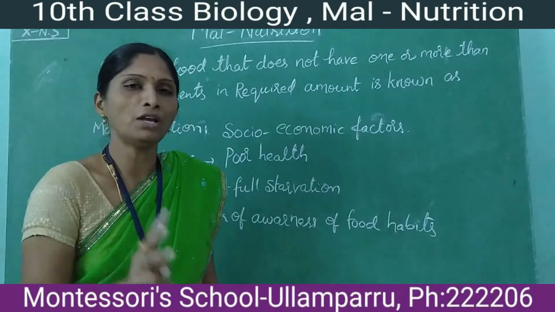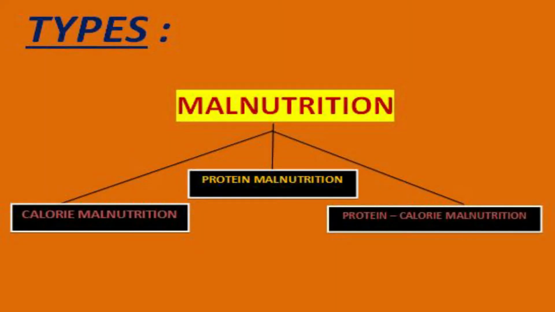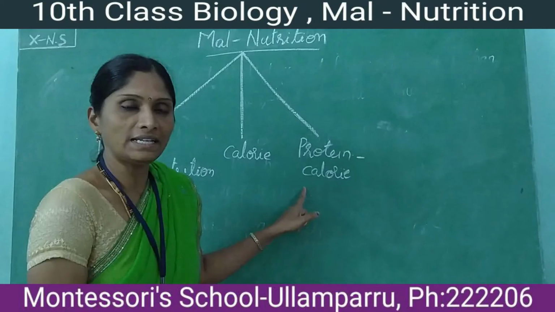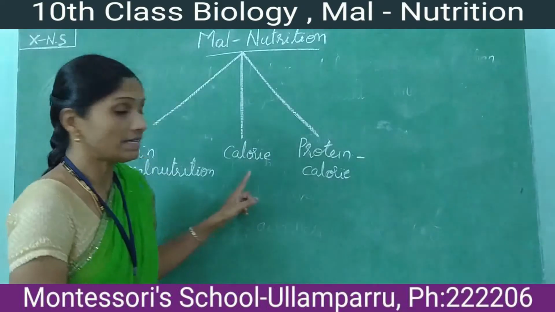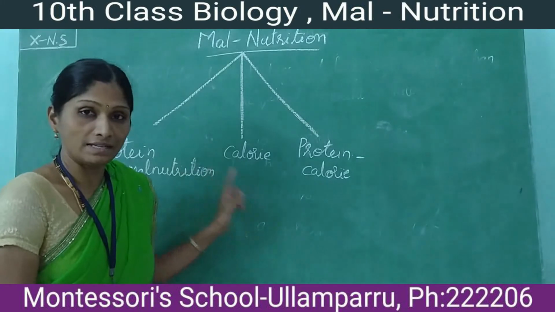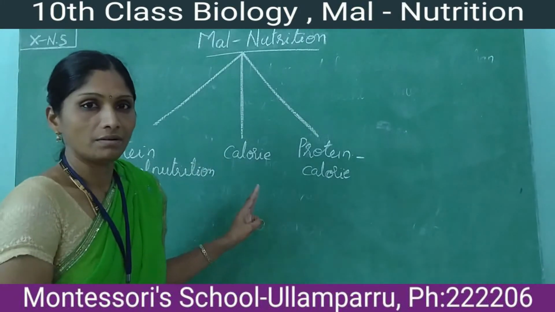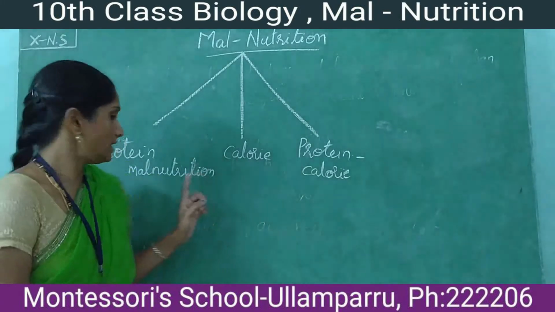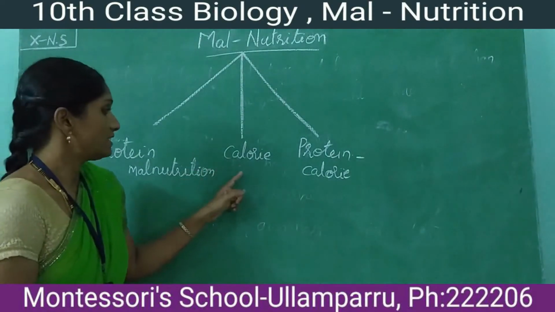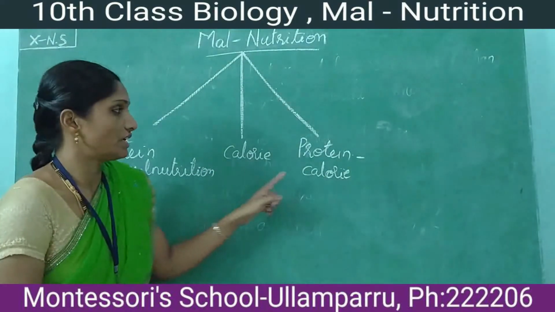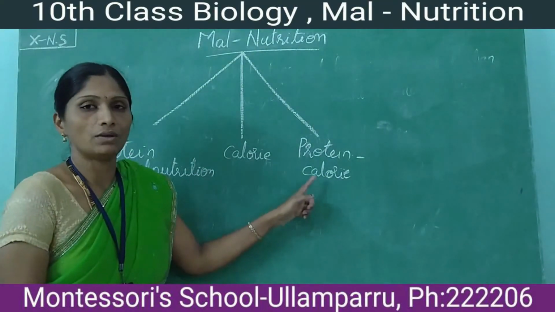Malnutrition is of 3 types, depending upon the food habits. The first one is protein malnutrition, the second one is calorie malnutrition, and the third one is protein calorie malnutrition.